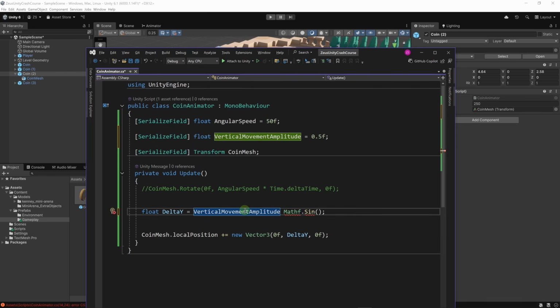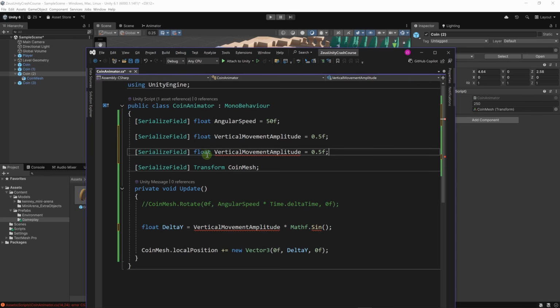Vertical movement amplitude multiplied by Mathf.Sin, and here we're going to use a frequency variable. Let's just copy this and paste it. Float vertical movement, let's call it frequency, and let's set it to 1. I don't know exactly what value will look good. We'll have to test in the Unity editor.